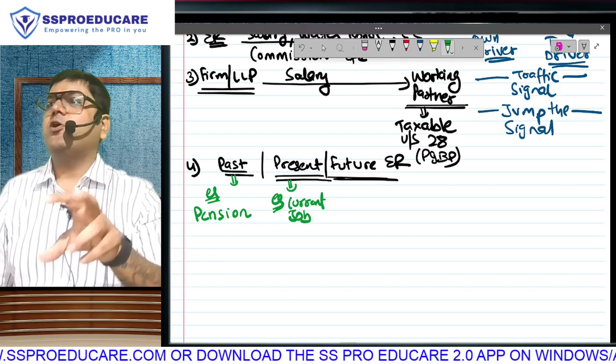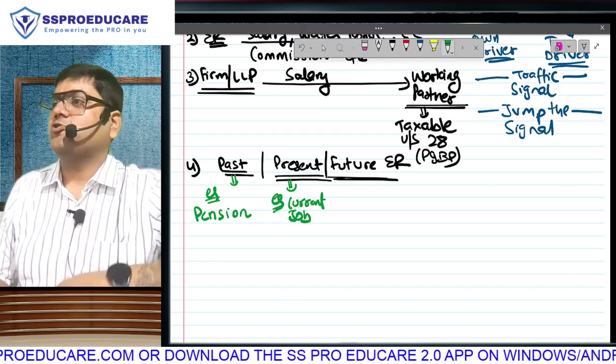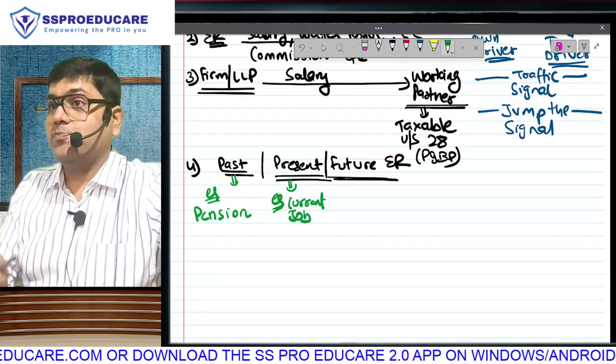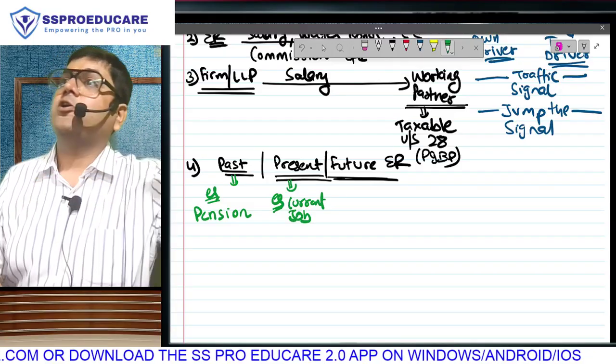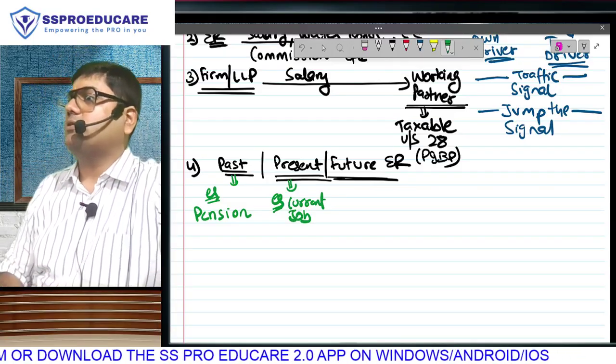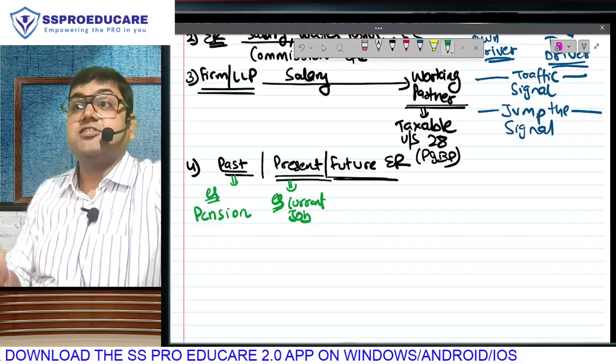So if a past employer pays you for that employment, that will also be taxable under salary. Is an employer-employee relationship essential today? Need not be. This is a past employer paying on account of that employment. It will still be considered as income from salary. Just like in house property.